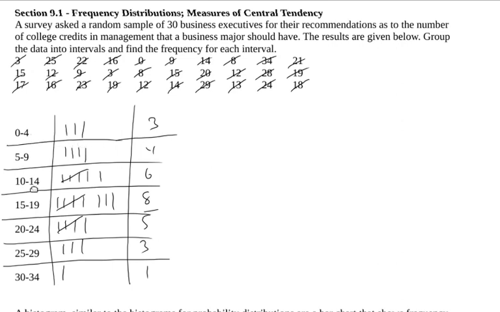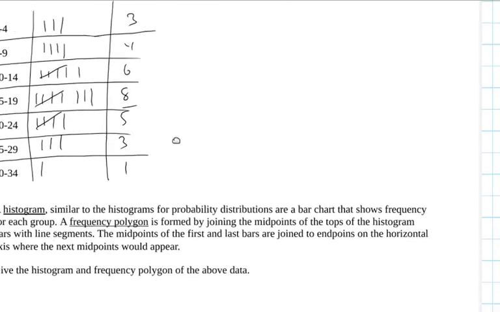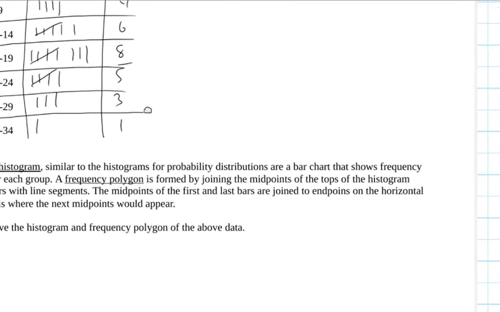It's a lot of information to talk about all of the individual recommendations individually. But when you group them together like this, you can see there's 8 different people that recommend that the number of college credits should be between 15 and 19. And it's kind of balanced around there. If you extend it out between 10 and 24, you can see that includes the vast majority of recommendations. So that's the whole point of doing a grouped distribution like this. It's to take the data and make it a little bit easier to consume.